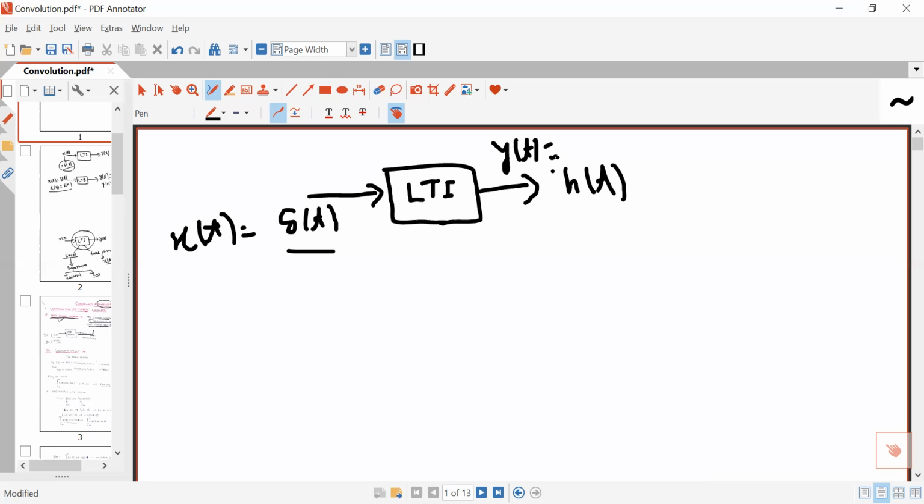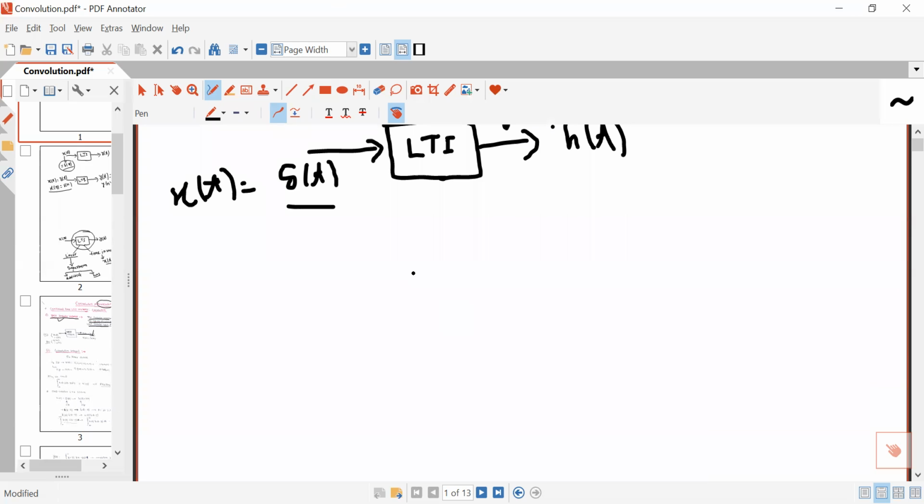Symbolically you can write delta(t) arrow h(t).